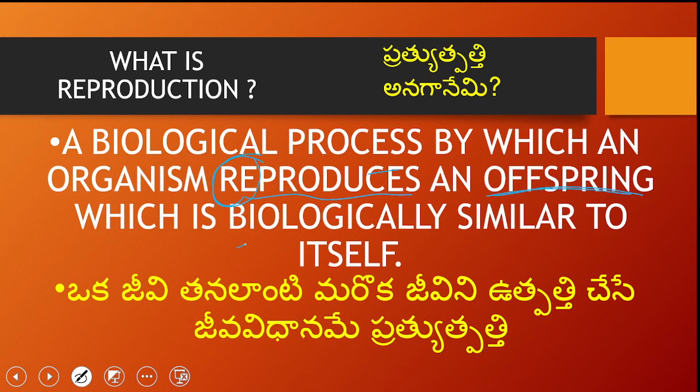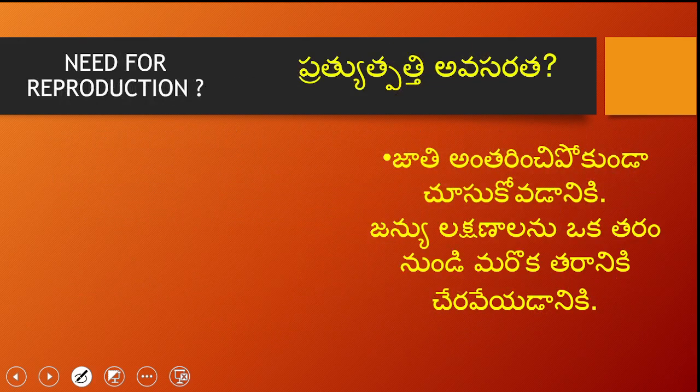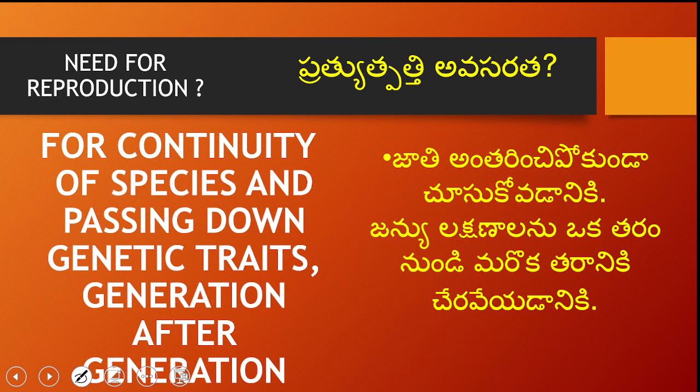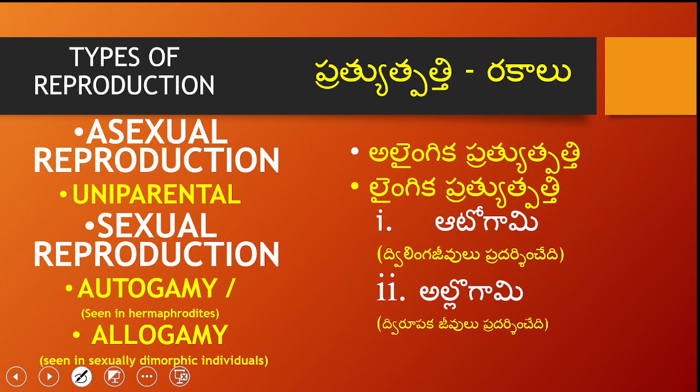Which is biologically similar to the same species. That is what reproduction is. What is the need for reproduction? Every organism tends to continue their race or species. So in order to ensure continuity of species, passing down the genetic traits from the parents to the offspring, generation after generation, reproduction is required. Without reproduction, there is no evolution at all.